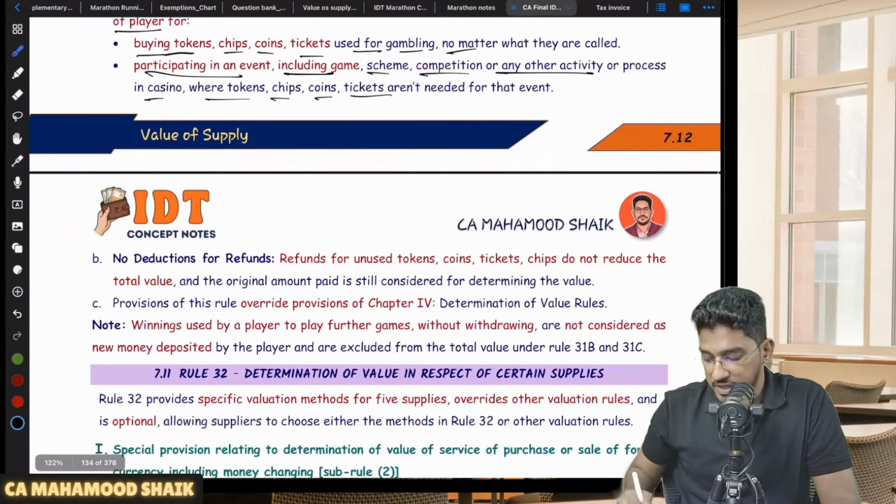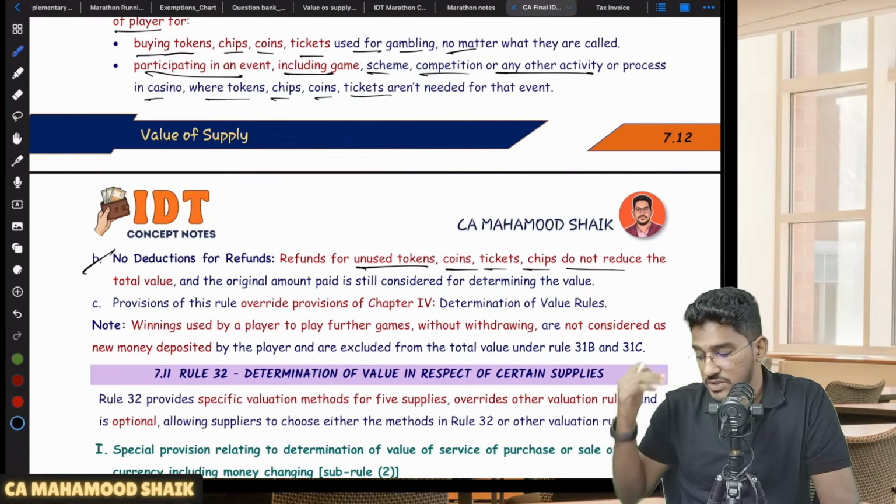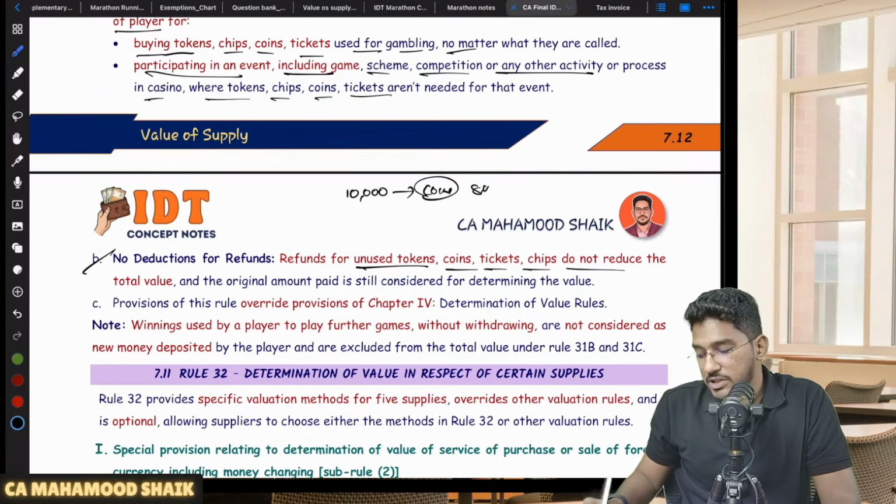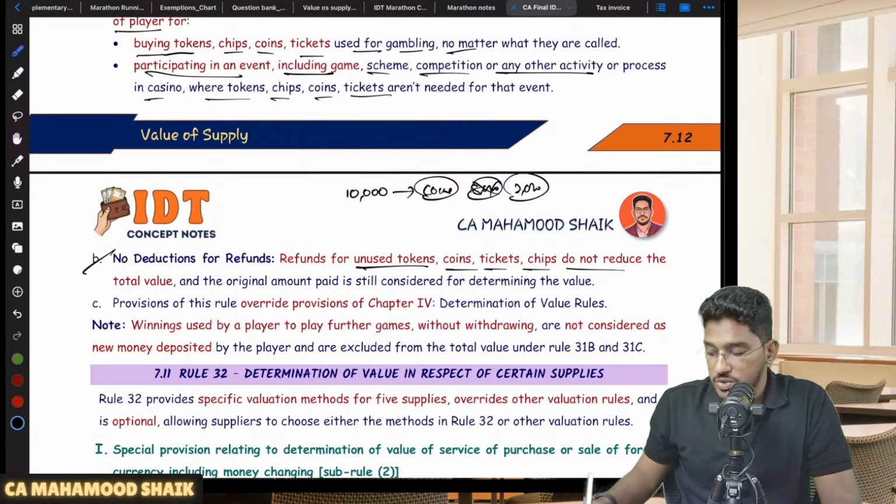No deduction for refunds. Sir, this is a very important point. Refunds for unused tokens, coins, tickets, chips do not reduce the total value. Let us say, for example, you paid 10,000 rupees and purchased the coins. Now you played with some 8,000 coins and 2,000 coins are left. At the time when you are leaving the casino, you return those 2,000 coins and get back the cash.